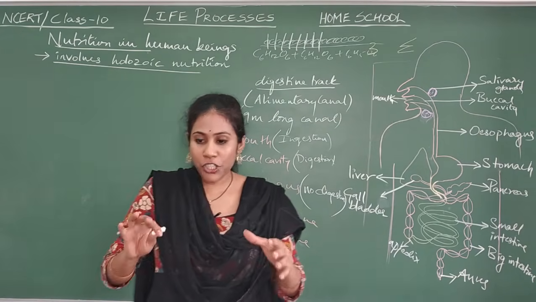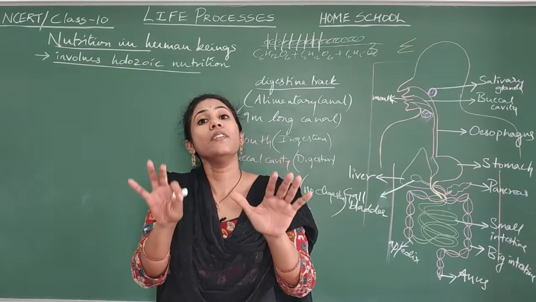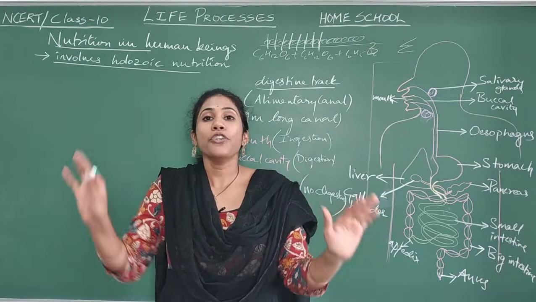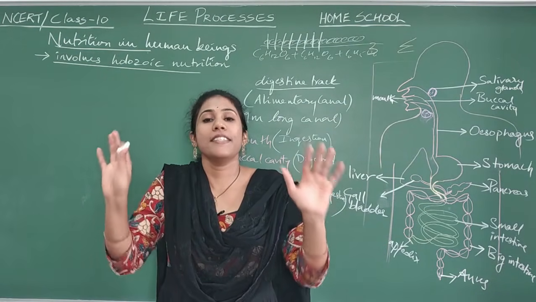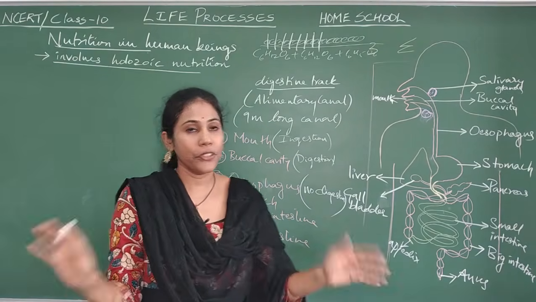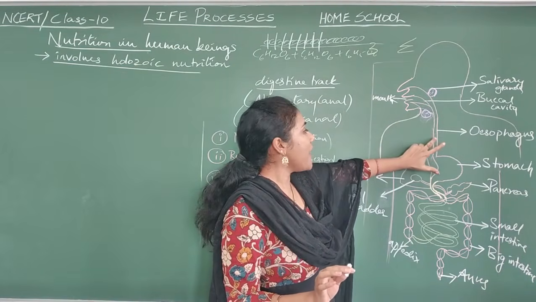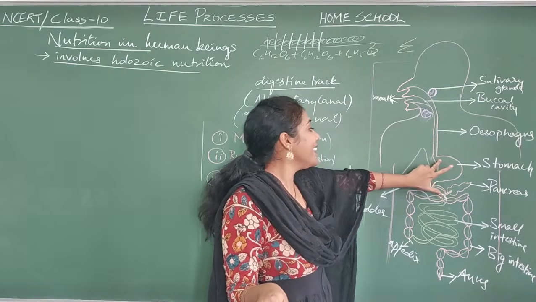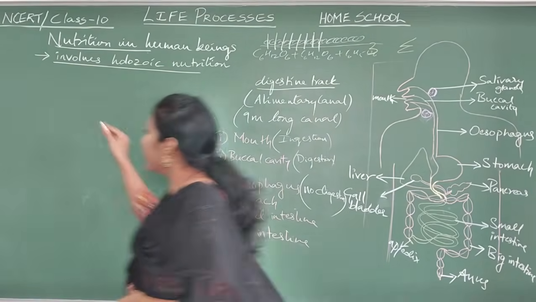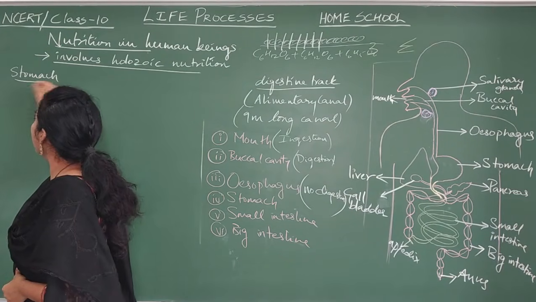The esophagus is the connection through which food can only move downwards in a particular pattern called peristalsis. So peristalsis is the only thing you should remember about the esophagus, nothing else. Food will move through the esophagus in a peristaltic movement and it is reaching where? It will reach the stomach area. Now let us see what is happening in the stomach area.